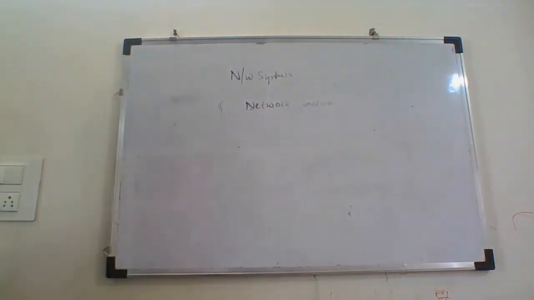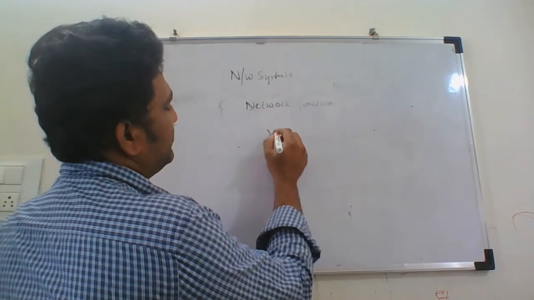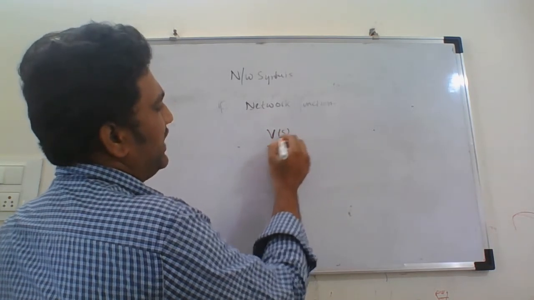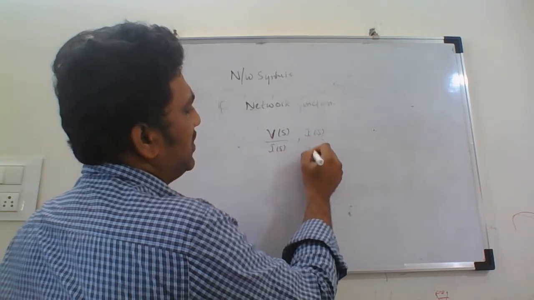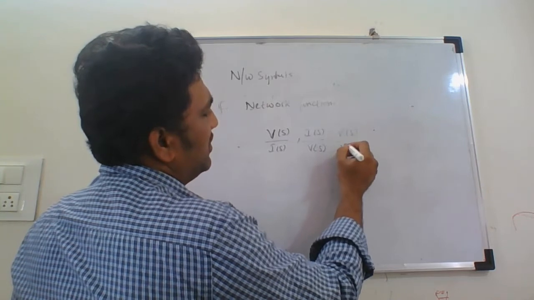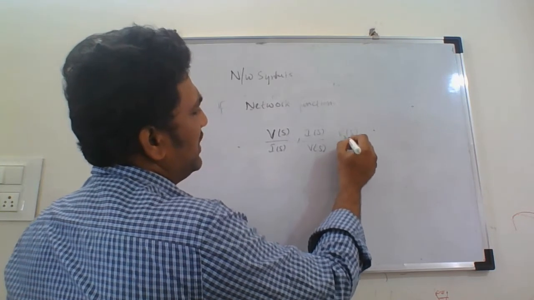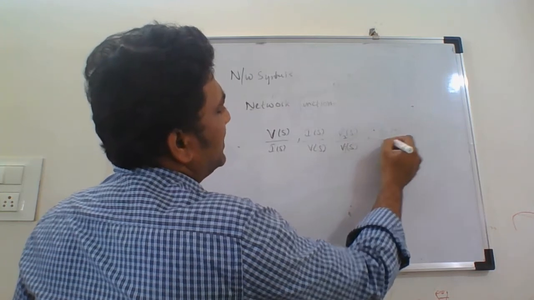Network function is basically a ratio of the Laplace transform of a voltage to current, or current to voltage, or one voltage to another voltage, or current to current, anything.